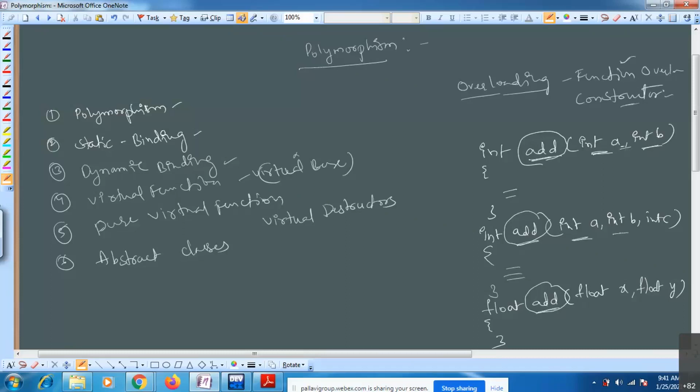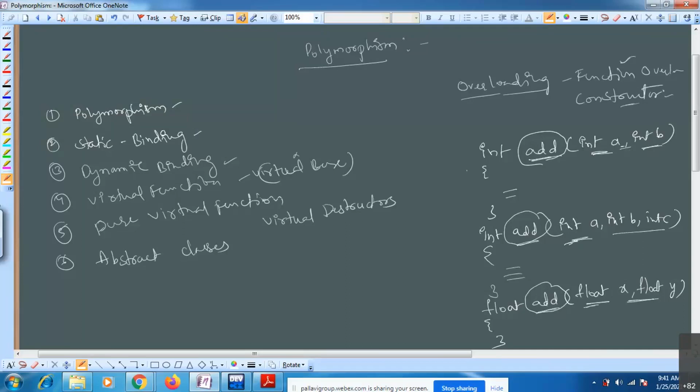Here I have taken three parameters. I'm showing the difference in number of parameters. In the third case, I'm showing two parameters only, but I changed the data type. In the previous case it is integer type data. In the third case, I'm adding floating type data.